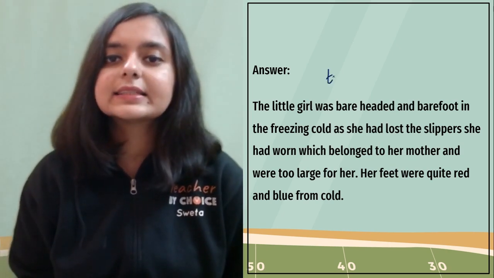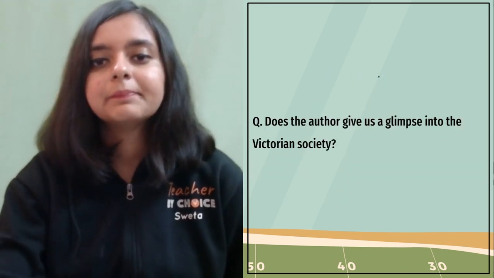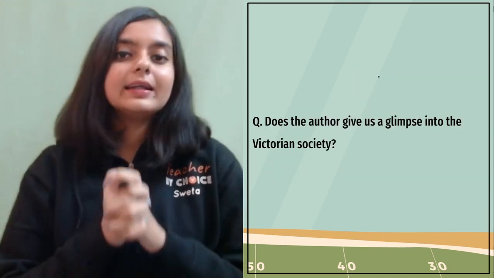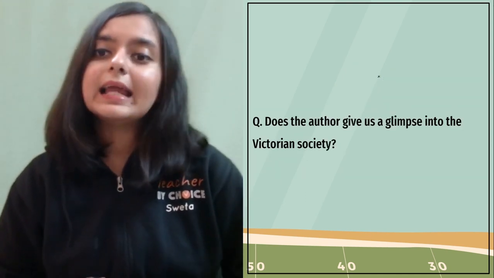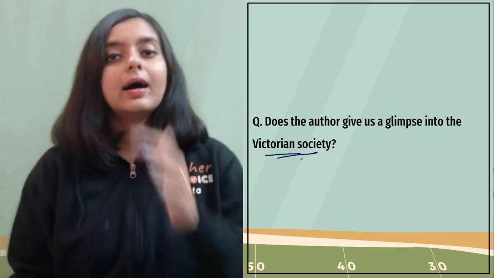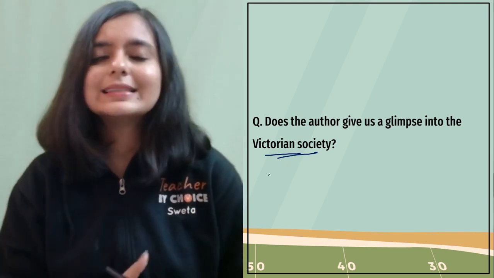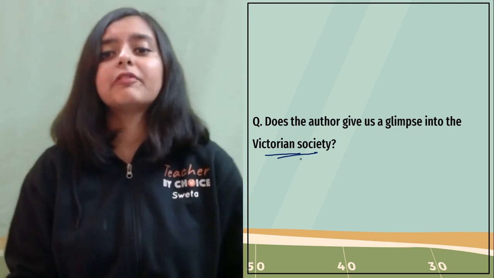So you can use these keywords, terrible or pitiful, condition of the girl. Now, does the author give us a glimpse into the Victorian society? I have discussed this in the Hindi channel, and also in the English channel. I think in both the channels I've explained about the Victorian society.